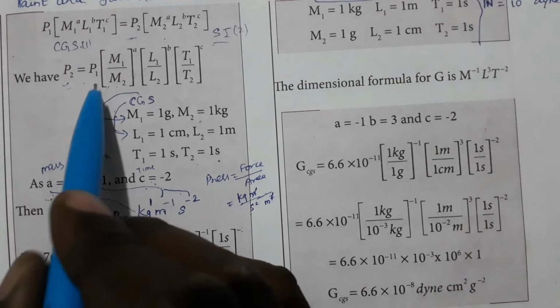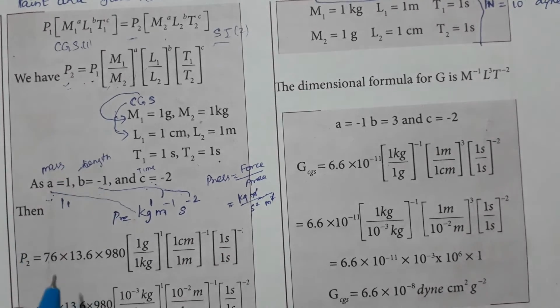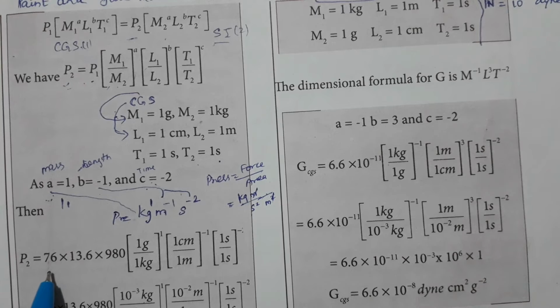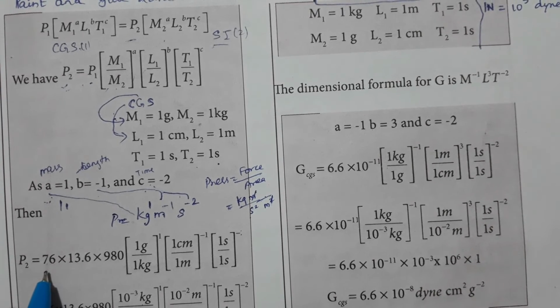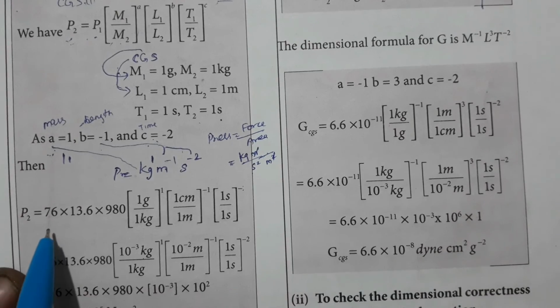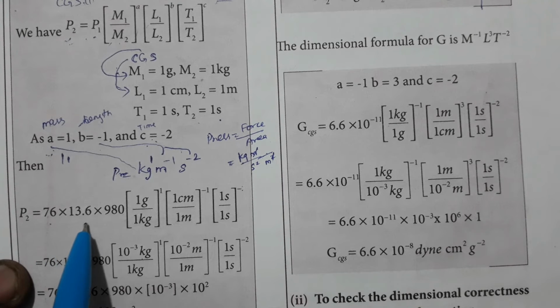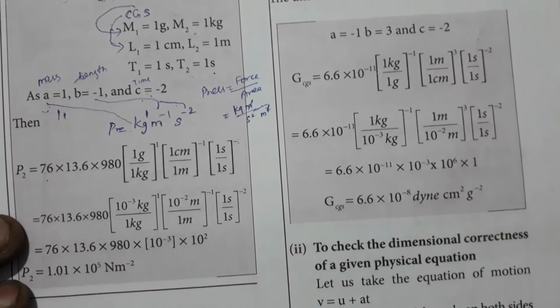Now P1 we write as, we know that P1 they have already given, that is pressure 76 centimeters of mercury, 76 into 13.6 into 980, we write it as they have given.